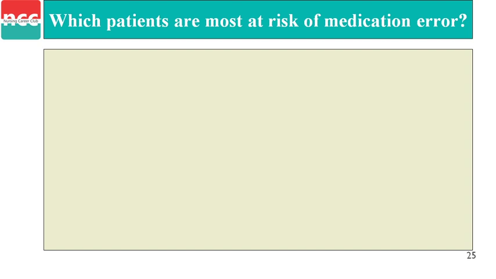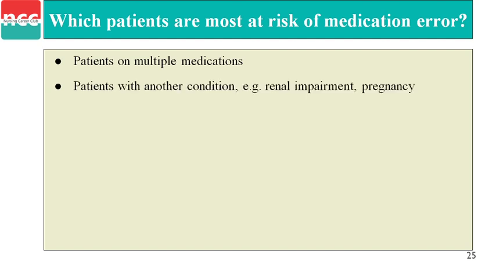Next one is, which patients are most at risk of medication error? First, patients on multiple medications. If many medications are given at the same particular time, then error can occur. Second, patients with another condition, for example renal impairment or pregnancy.